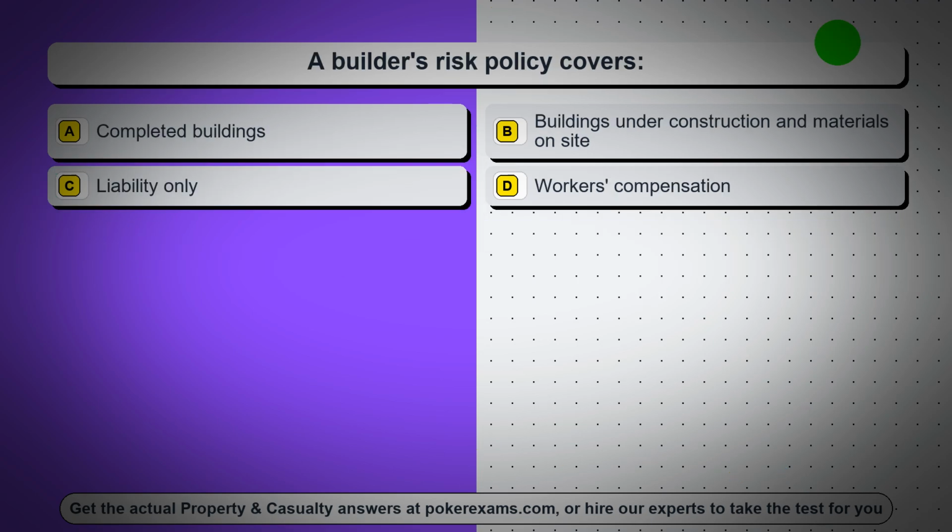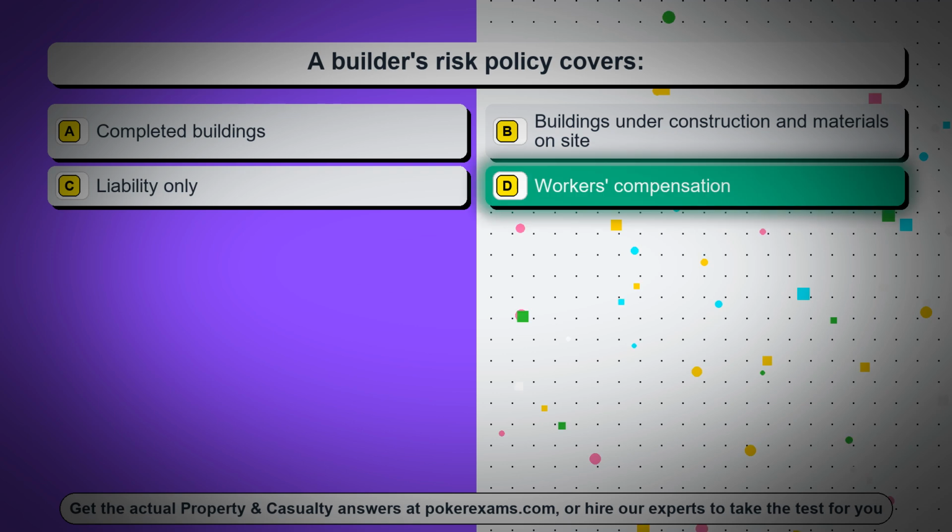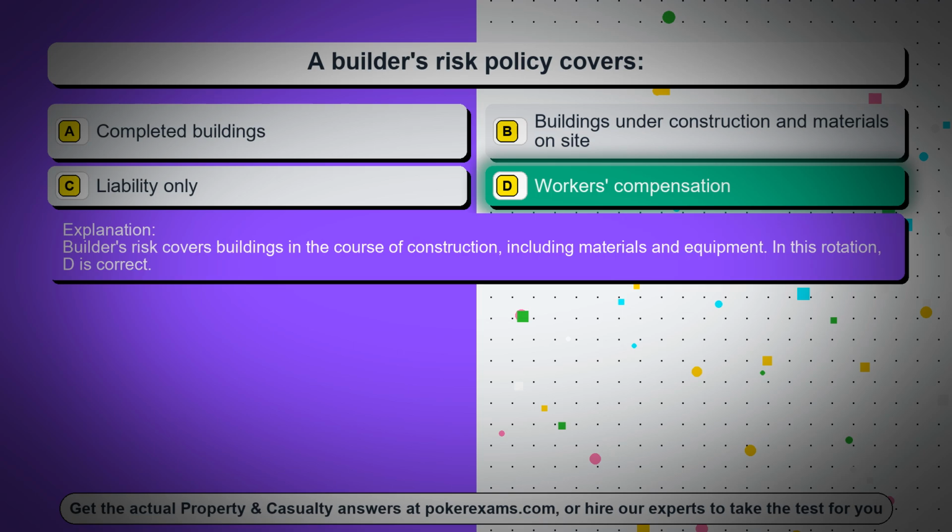Question 21. A builder's risk policy covers, option A, completed buildings, option B, buildings under construction and materials on site, option C, liability only, option D, workers' compensation. The correct answer is option D, workers' compensation. Builder's risk covers buildings in the course of construction, including materials and equipment. In this rotation, D is correct.